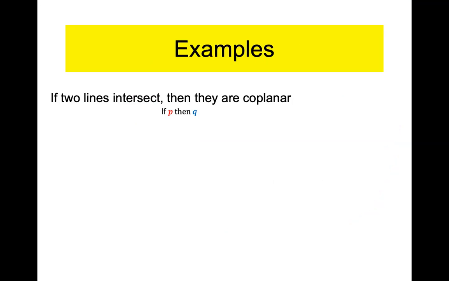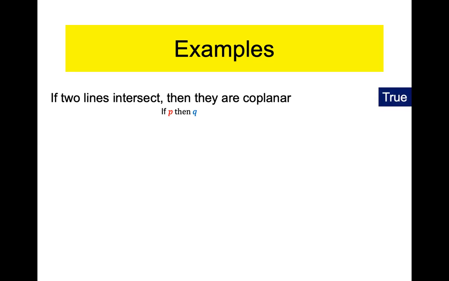So I'm giving you geometric examples right here. Watch me do the magic here. If two lines intersect, then they are coplanar. In other words, if two lines intersect, then they intersect on one plane. And that's a true statement in geometry, and we've had that from chapter 1. Remember, if you have a plane and you draw two lines on it, if they're on one plane, they're either parallel or they intersect. So if two lines intersect, then yes, they intersect on one plane, so they are coplanar.